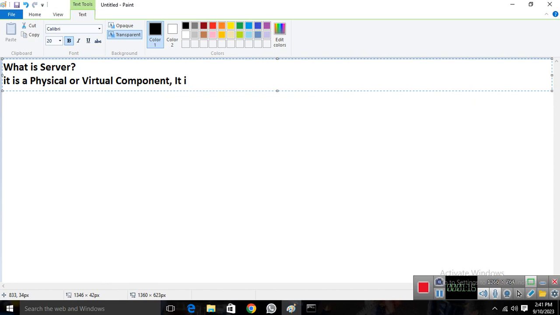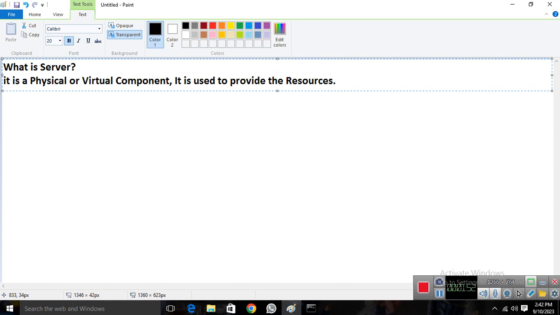Simply, it is used to provide the resources. Resources means anything like data. If you want to access any particular file, any particular video, any particular song, that is what we call resources. It provides any kind of resources. It provides hardware also, like printer, scanner, other things. So it is a physical or virtual component used to provide the resources.